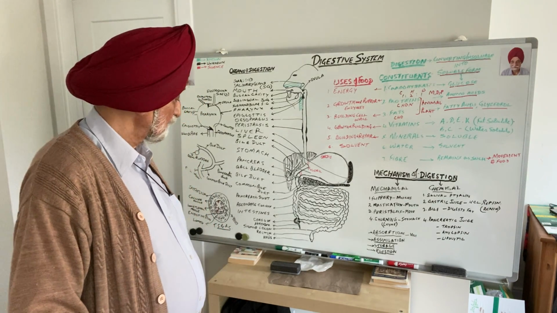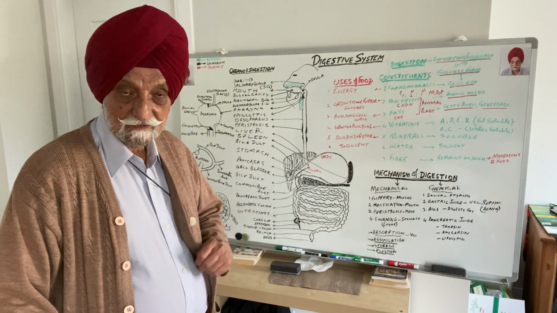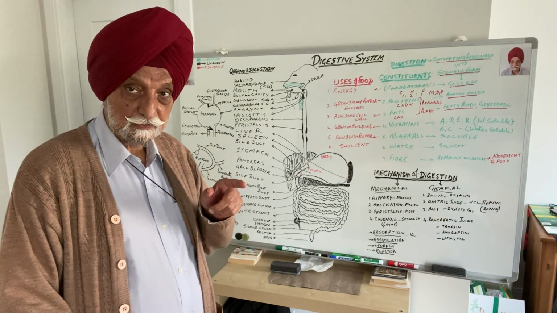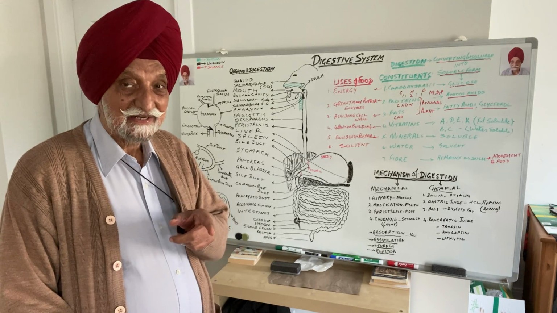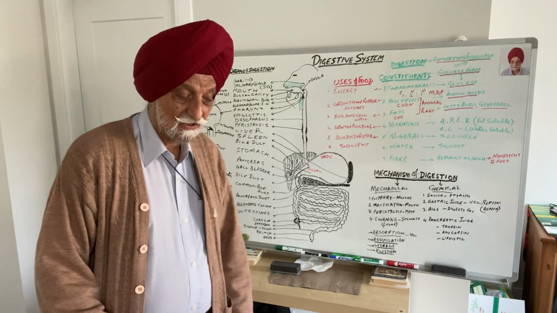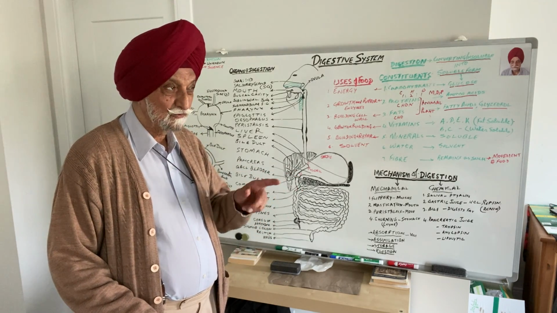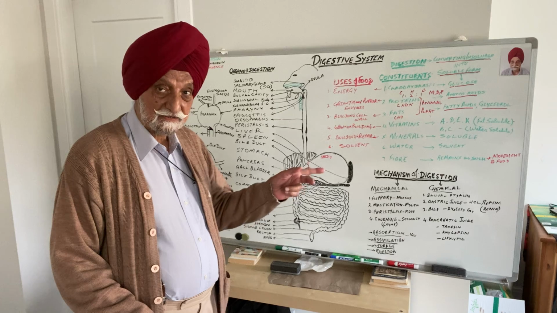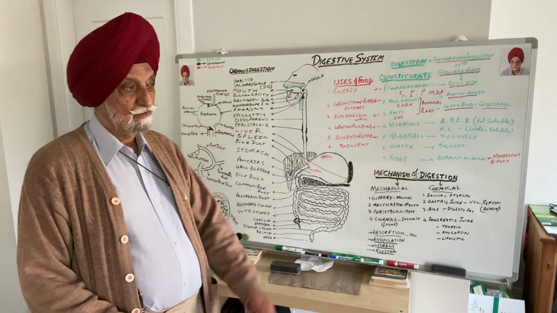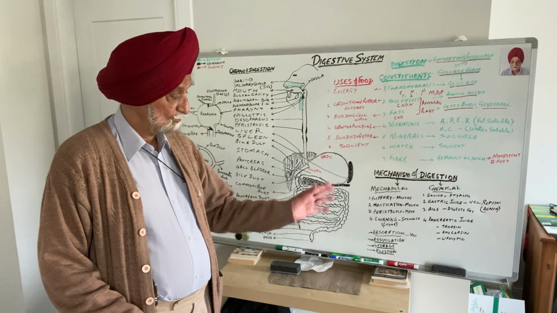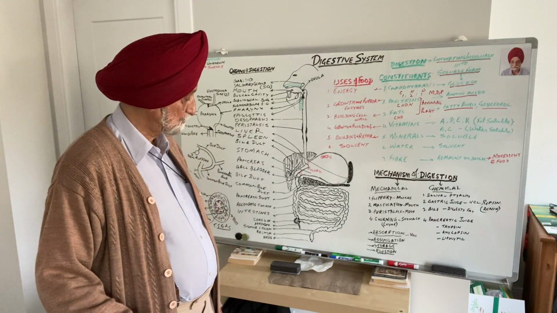The gastric juice has hydrochloric acid and then pepsin, which turns proteins into peptones, and there is another enzyme called renin, which is generally present in the babies, where it curdles milk, where the main food is milk, and it helps in digesting the milk. As the babies grow up, probably they don't drink much milk, so the renin is not secreted by the stomach.